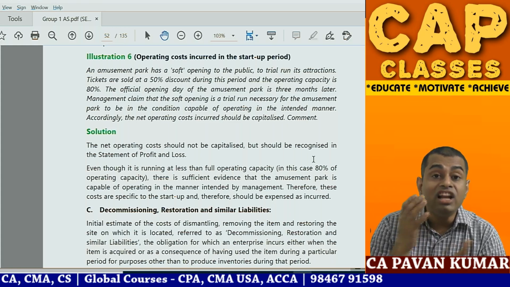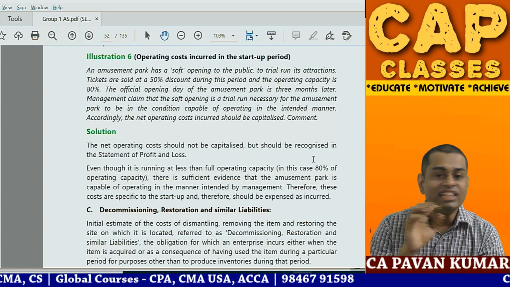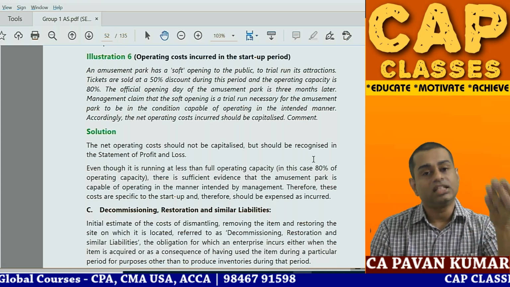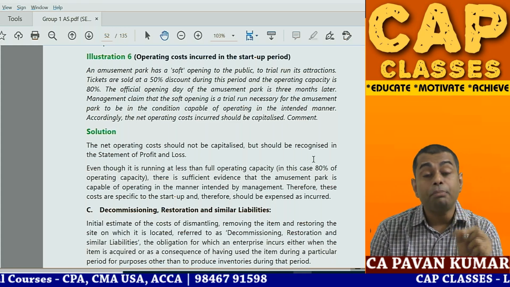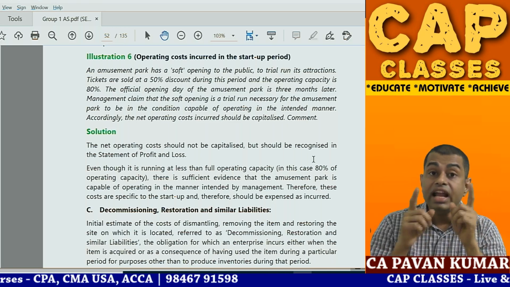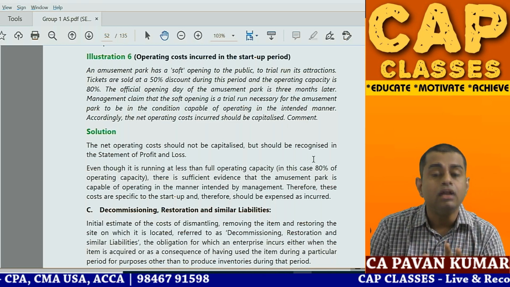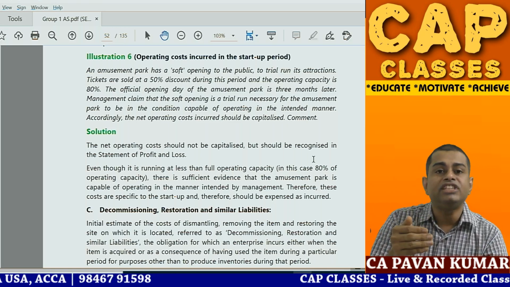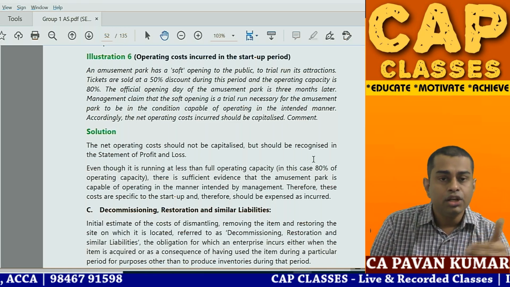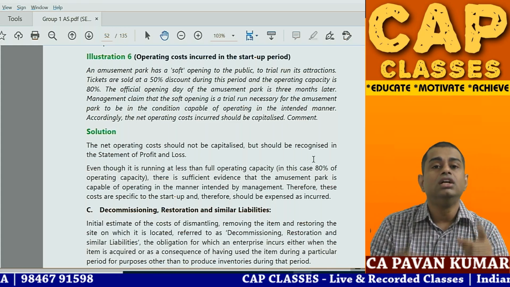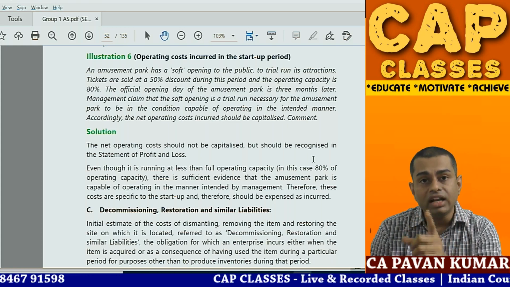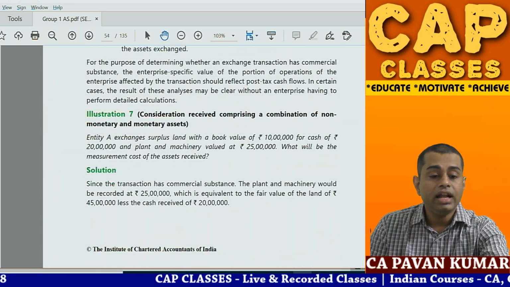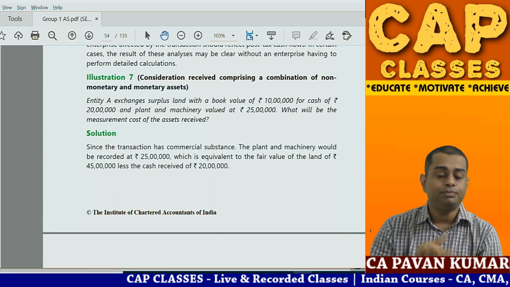Accounting standard 10 will cut you into pieces. This is not a trial run. You opened it, the facility is ready, customers are coming. Though you sold the tickets at a discount, 80% occupancy is not a small thing. So these operating costs cannot be capitalized. The income by way of sale of tickets and the expenses to run this park for these 3 months shall go to P&L only. This is not a trial run. Over. Next, let us go to problem number 7.